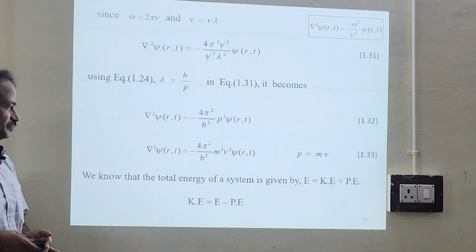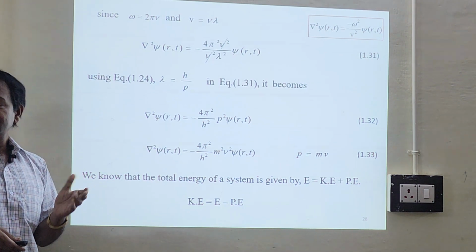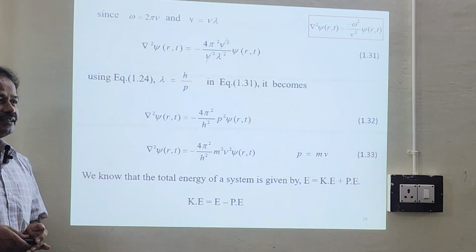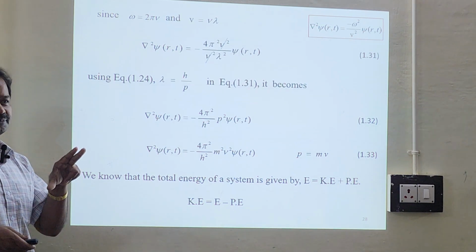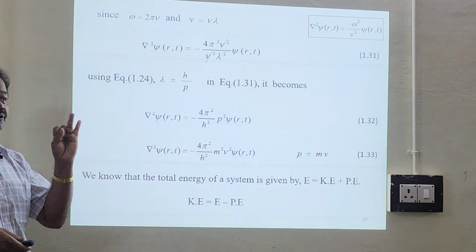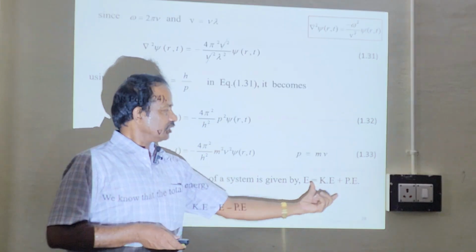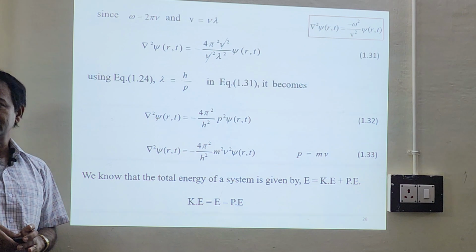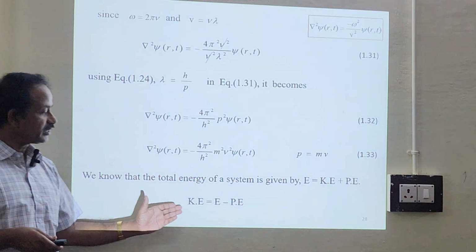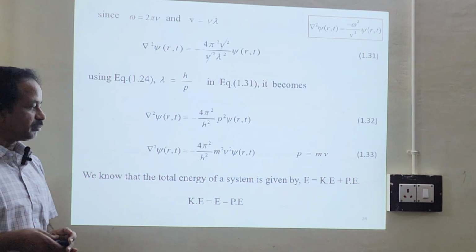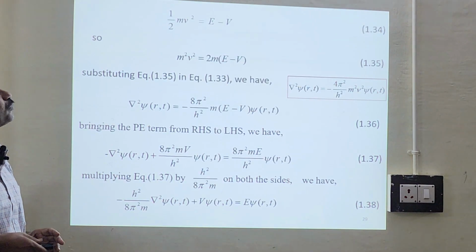Very simple equation. Now as I said already, Schrödinger took two concepts: one is de Broglie hypothesis, another one is conservation of energy. So this is your conservation of energy. Total energy equals kinetic energy plus potential energy, so kinetic energy equals total energy minus potential energy.